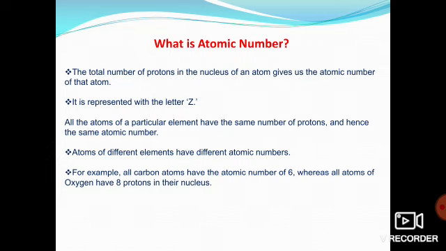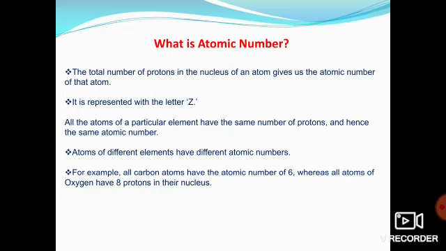So indirectly we can define atomic number as the number of protons in an atom of an element, right? So what does it mean? That the atomic number of any element is equal to the number of protons in the atom. Now take another example. If I say the sodium element has 11 protons in it, find out its atomic number. What will you say? Yeah, obviously its atomic number is 11. Why is its atomic number 11? Because its proton number is 11.